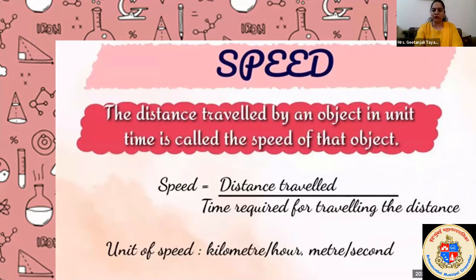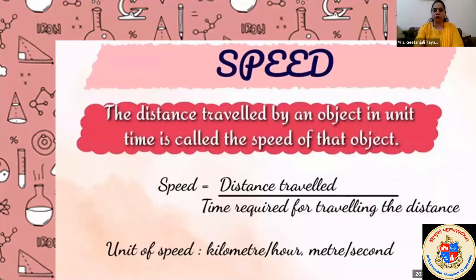For calculation of speed, we require two physical quantities: one is the distance traveled and the other is the time taken to travel that distance. The unit of speed is kilometer per hour or meter per second. Keep in mind, whenever kilometer is given, time should be in hours, and whenever meter is given, time should be in seconds.